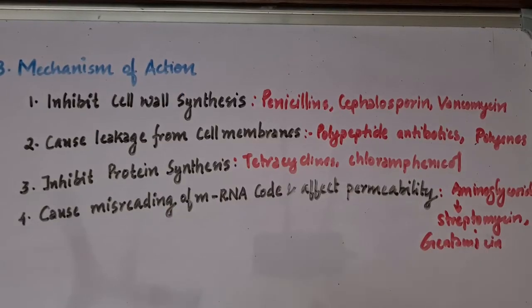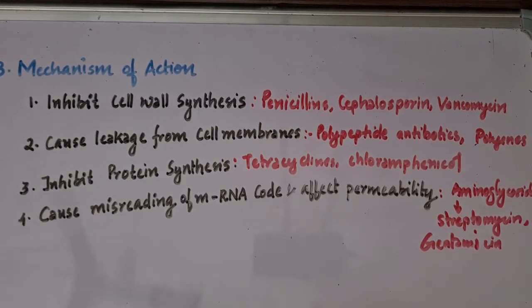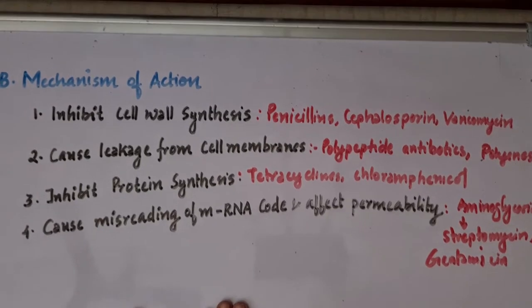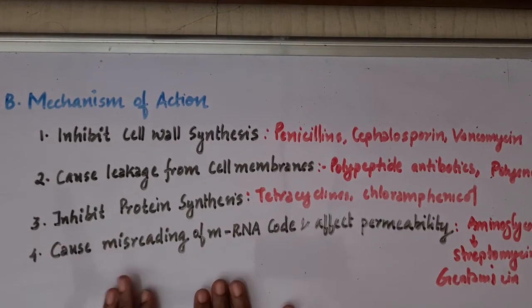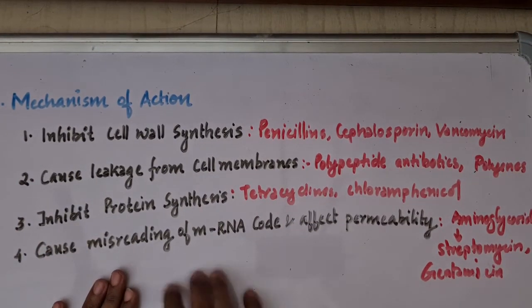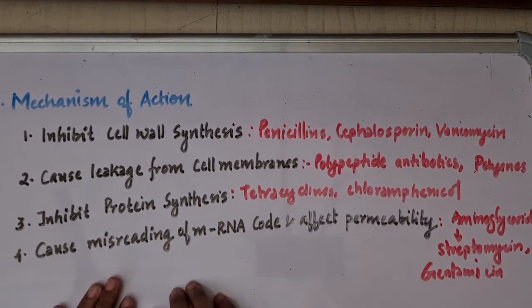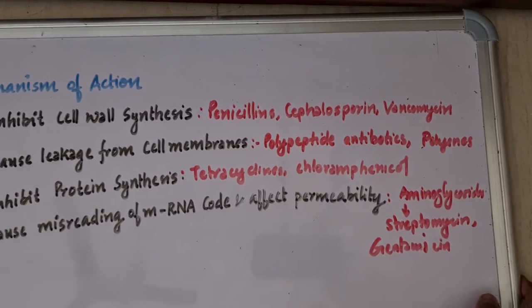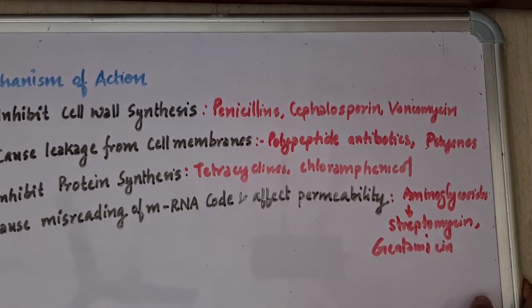So the next classification is based on mechanism of action. These antimicrobial drugs can inhibit these microbes, or prevent the infection, or kill these microbes by any of 8 mechanisms of action. So let us see the first 4. The first one is by inhibiting the cell wall synthesis of these microbes, and the drugs which do so are penicillins, cephalosporins, and vancomycin.